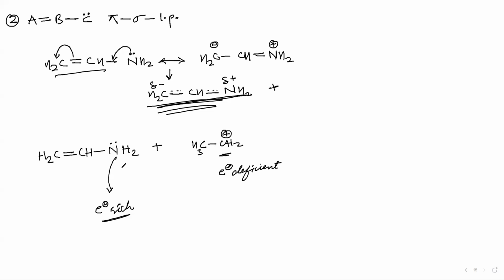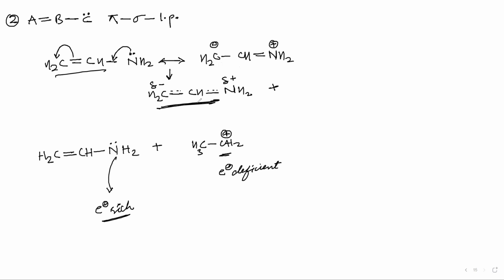But if somebody knows resonance, then they will say, wait a second, now we have a case for resonance. Let us see the resonance hybrid structure, which is the real story. Resonance hybrid is the real story, na? It is the real story because it has all the resonating structures within it. So this is one of the resonating structures. The next resonating structure is this one. And if I combine both of them, then I will get this resonance hybrid, correct?